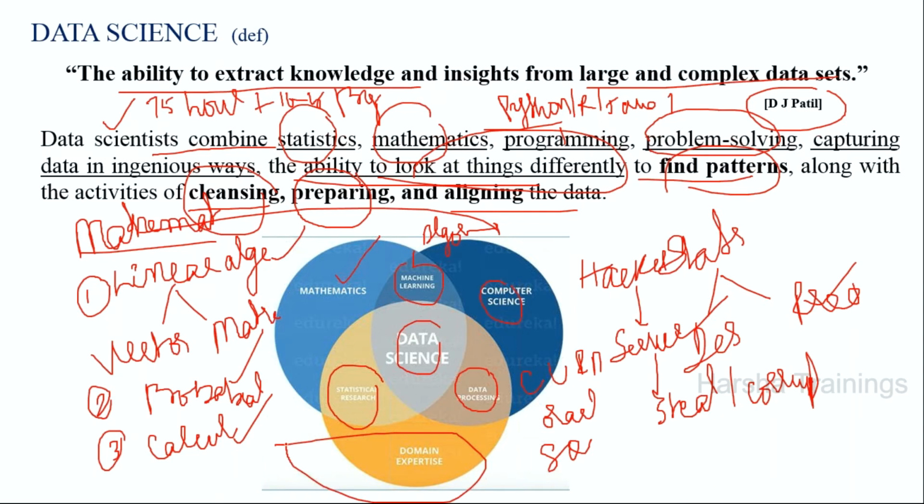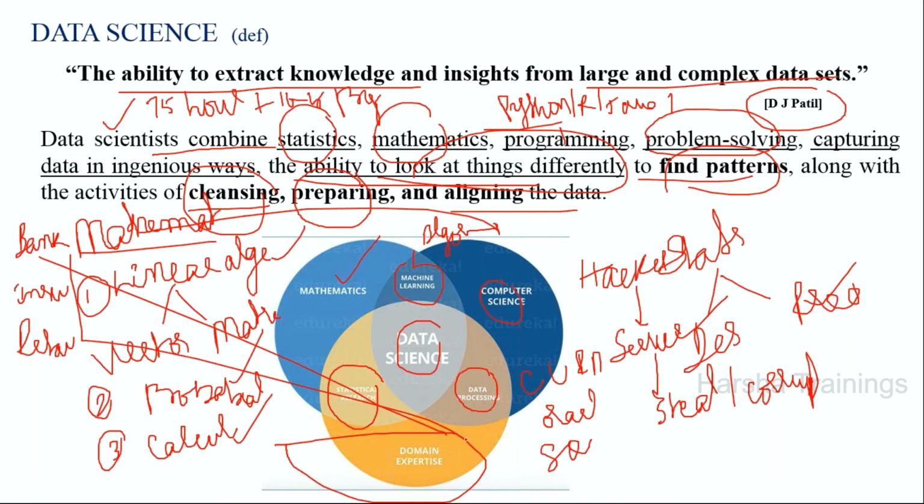What is the meaning of domain knowledge? For example, if I'm doing a project on banking, I should have the basic knowledge of how the banks work. If I am doing projects on insurance, you should know the basic knowledge of what is bull, bear, what is stock data, how it will be done. If you are doing retail data, you should have the basic knowledge of retail data. These are called domain knowledge.